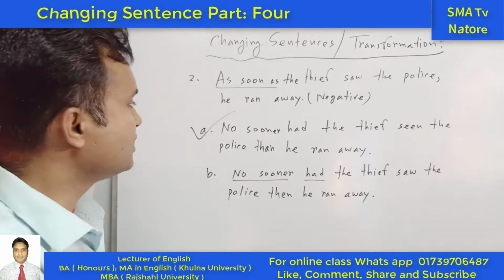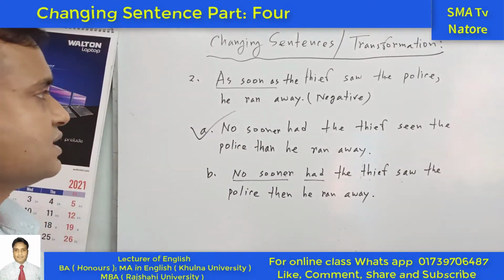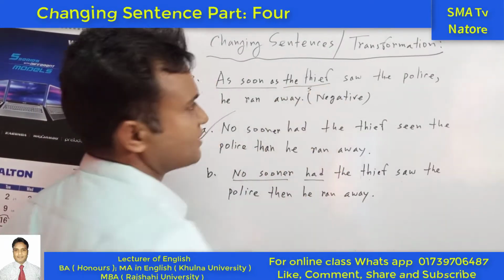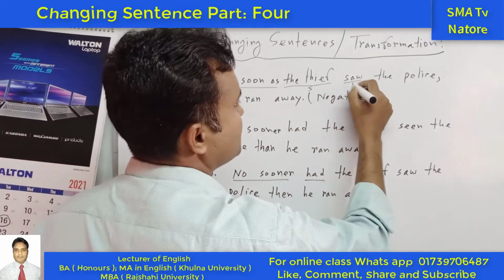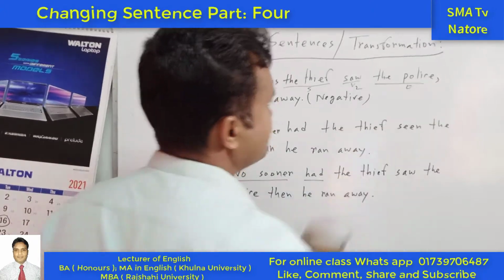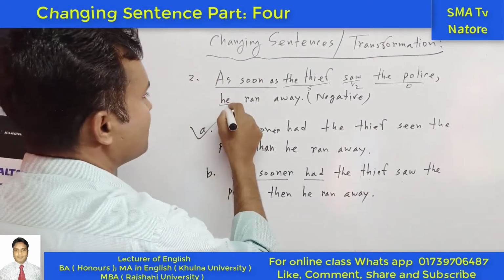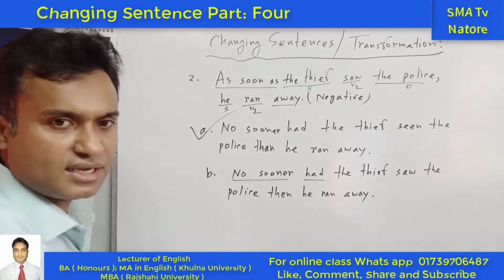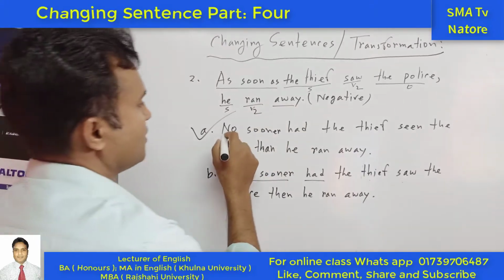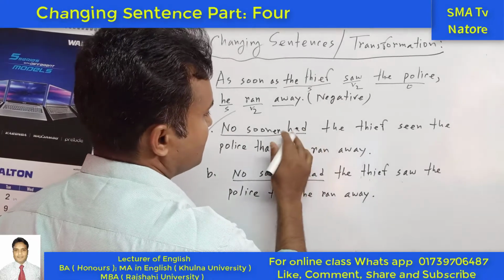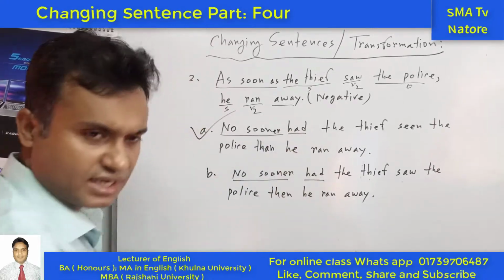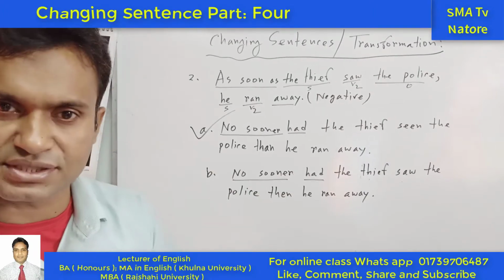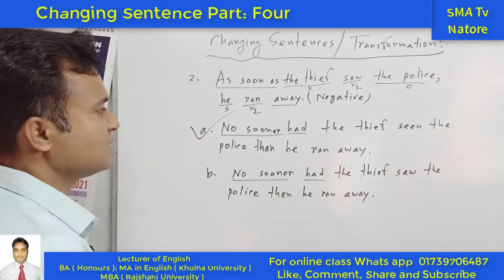Okay. So in this way, if we consider the subject, the next one is the past form of the verb, the next one is the object. Okay, and what happened next? Subject and the past form of the verb. This one is the adverb. Next one, no sooner had. So if there is had, we can say that generally it is included in the past perfect tense. So what is the past perfect tense?